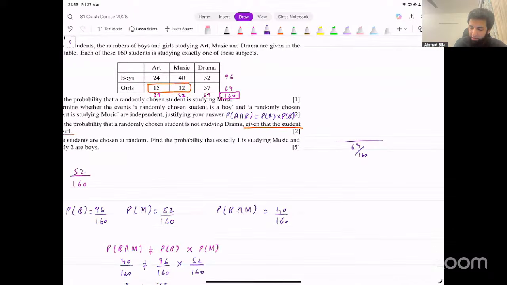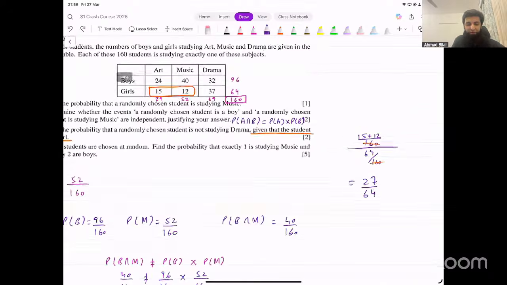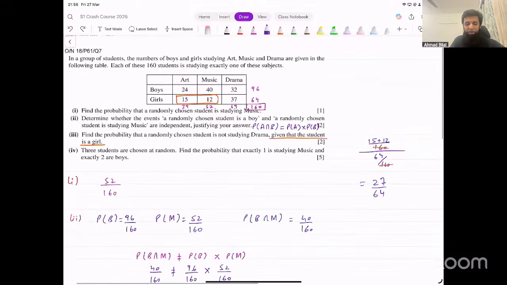So what happens is we have 15 plus 12 divided by 160. 160 and 160 get cancelled if we were to use the conditional probability formula, and we would end up with the same thing, that's 27 over 64. So when you have a table given, finding conditional probability is easier just from the table directly, right?